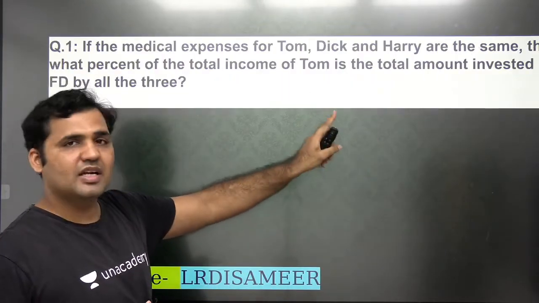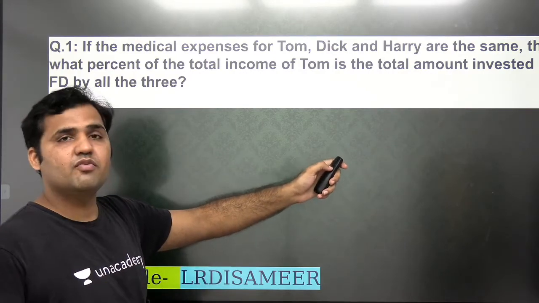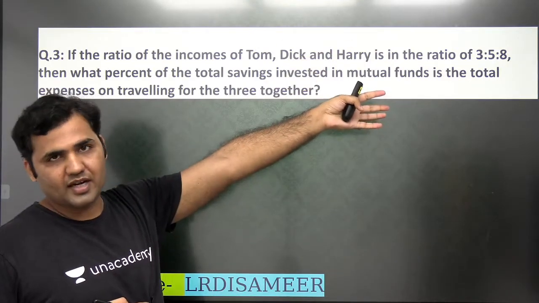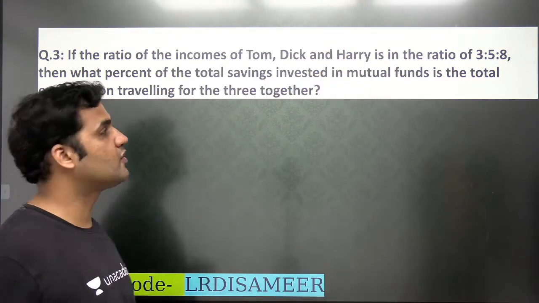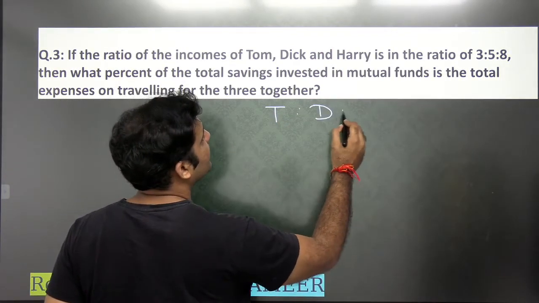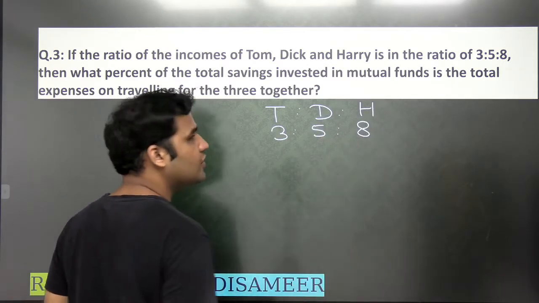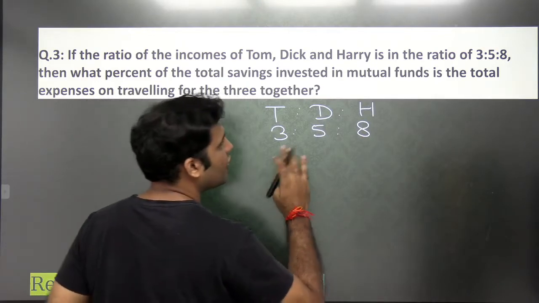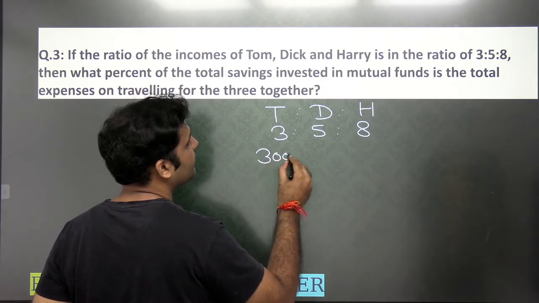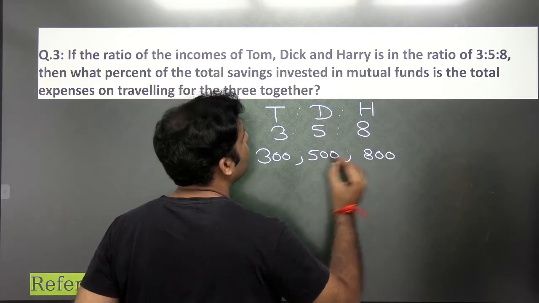In the previous two questions that we discussed in this set, we were trying to find out the income ratio first and then we were solving the question. But here, this question is even easier because you are not supposed to find out the income ratio. Income ratio straight away is given to you already. It says the Tom, Dick, and Harry income ratio is 3:5:8. So what you can do is you can assume any three values of Tom, Dick, and Harry. Let's assume that Tom income is 300, let's say Dick income is 500, and let's say Harry income is 800.